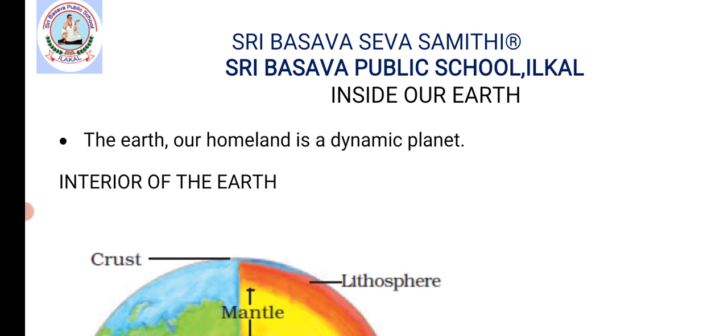Actually, children, the earth is called our homeland because we are living on the earth. We have constructed our houses, homes, shops, everything on the earth, and it is a dynamic planet too. Now, the interior of the earth.